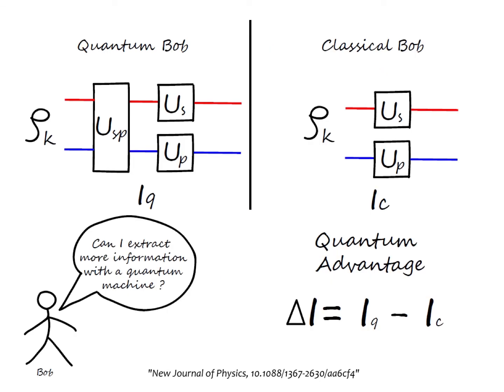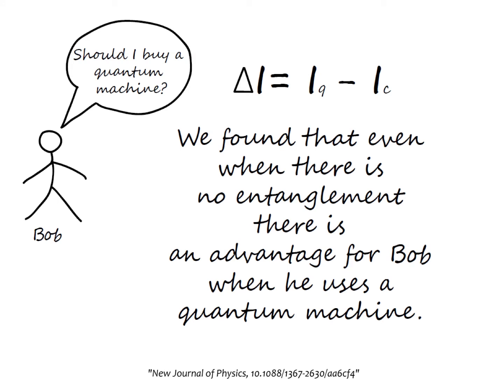In this work, we quantify the quantum advantage as the difference between the mutual information that Bob can get with a quantum machine versus a classical one. This is delta I equal IQ minus IC. In our work, we show that even when there is no entanglement, there is an advantage for Bob when he uses a quantum machine.